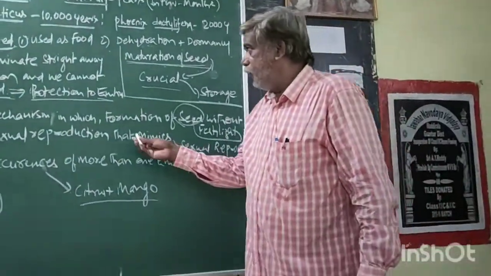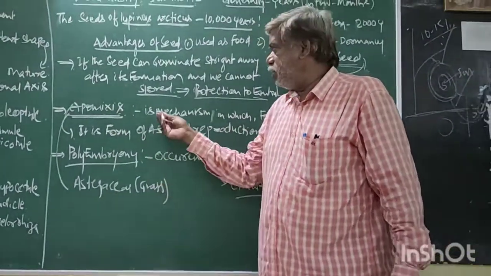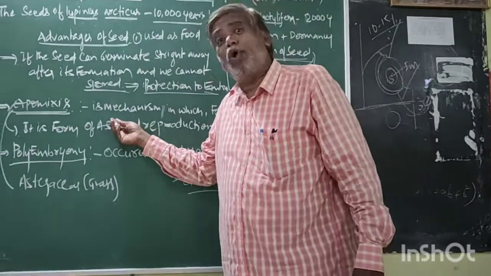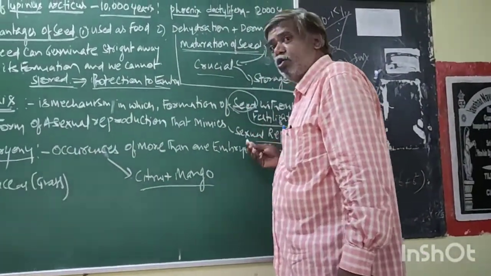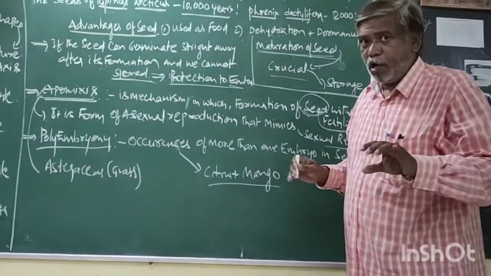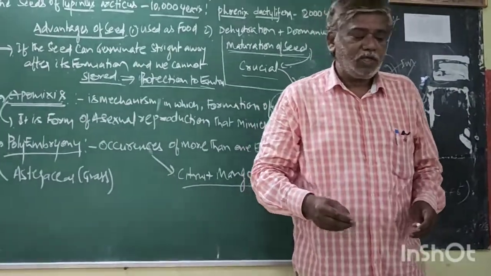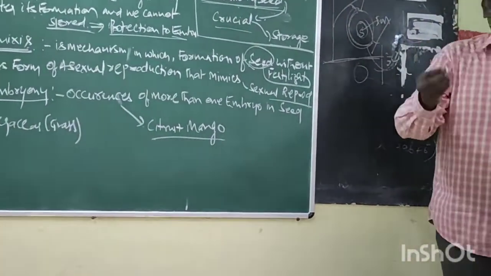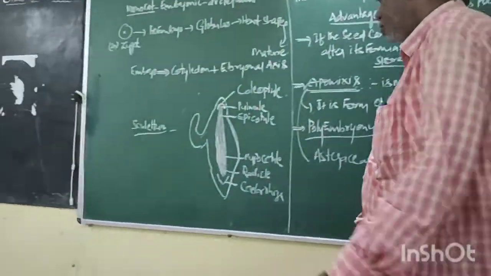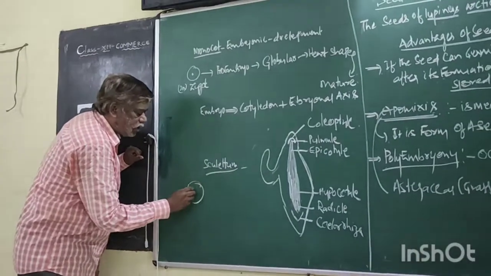Just listen. Apomixis is the mechanism, the process in which seed is formed without fertilization. I am not satisfied, just once again. Suppose it is the seed. X is the seed.